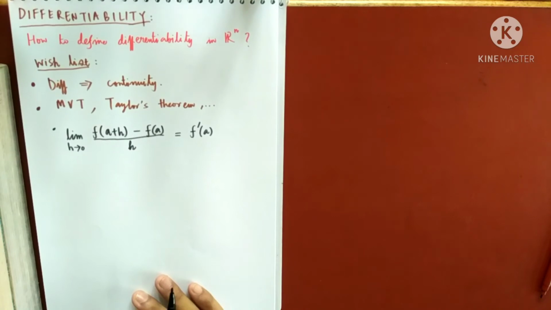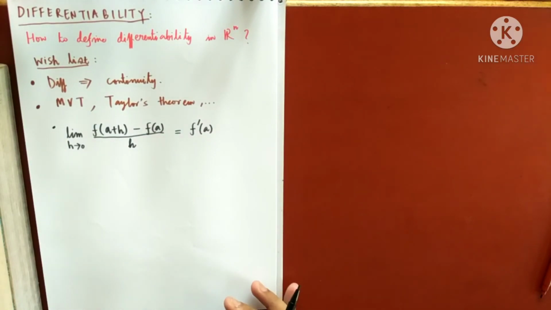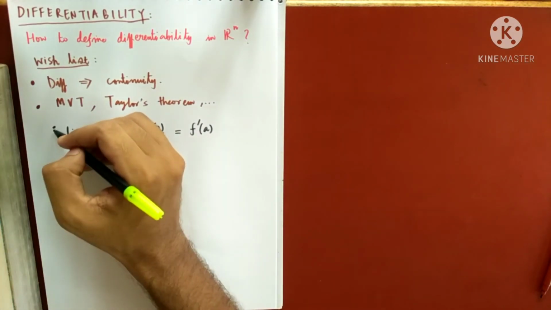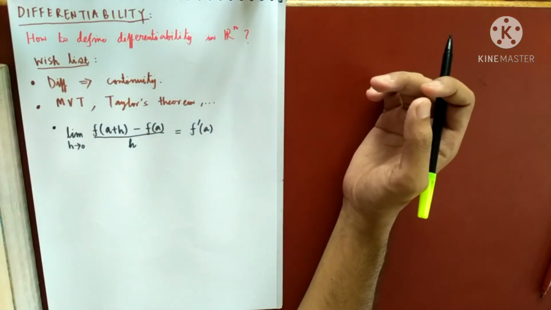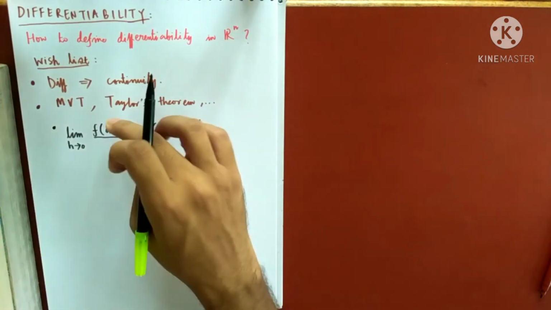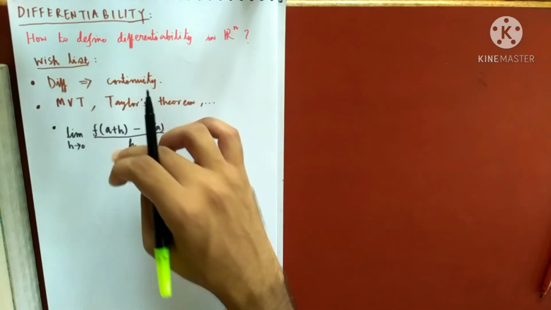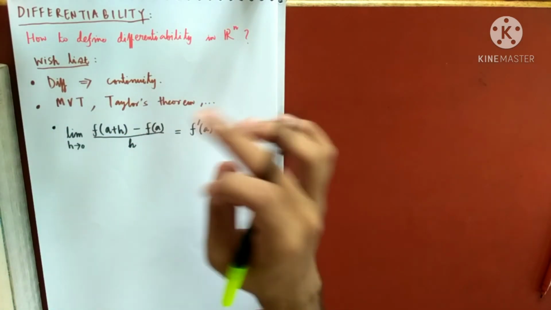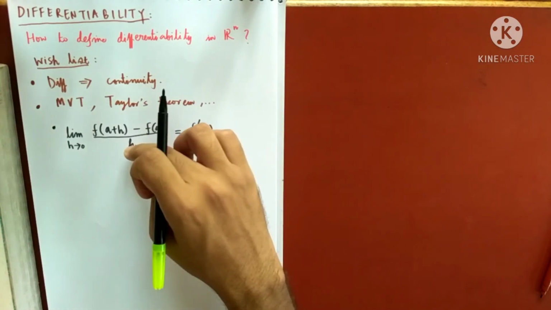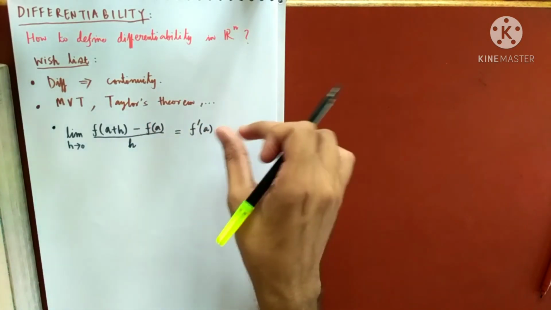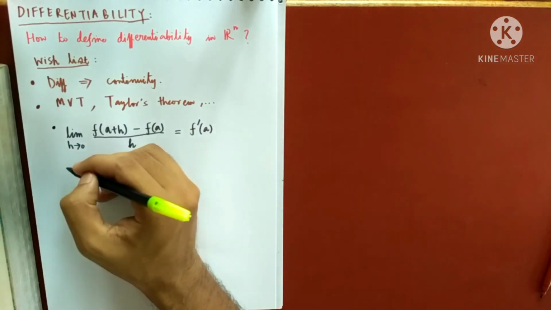This was the exact definition that we used to work with in the single variable course. So if this limit exists, then we say that the function is differentiable at the point a, and we denote this limit like this.